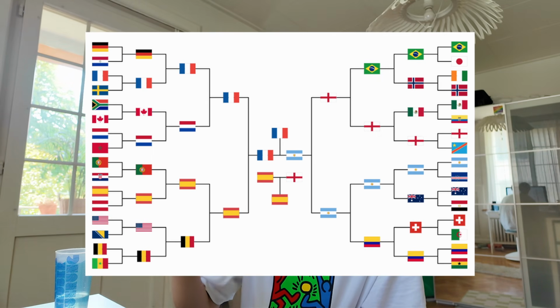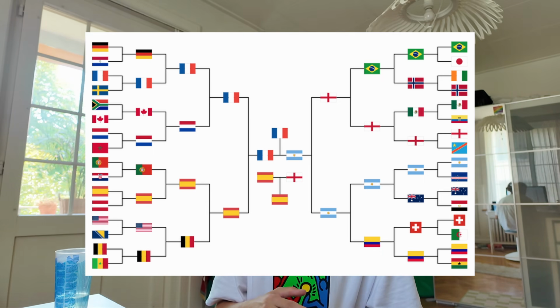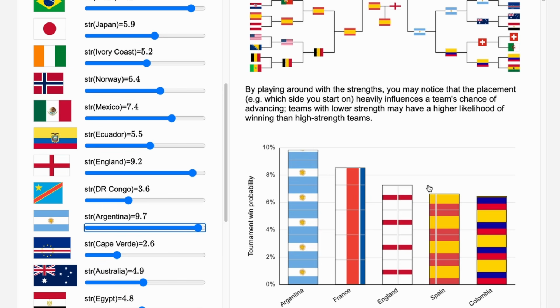If you look at the tournament tree, you can see that France has strong opponents early on, like Germany, and in comparison, Argentina has a lot less strong enemies. And you might say this is because France and Argentina have really similar strength values in my model, but even if I put Argentina down to 9.1, they still have a higher probability of winning than France.